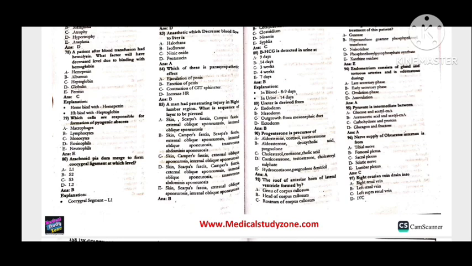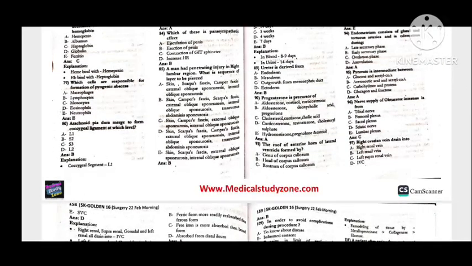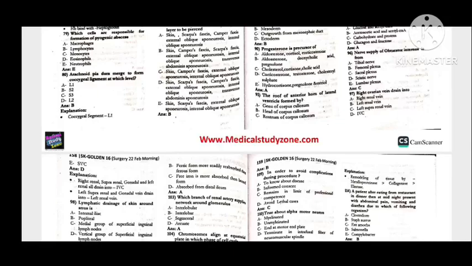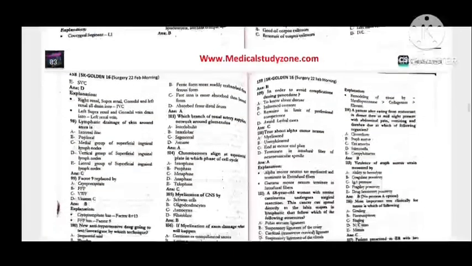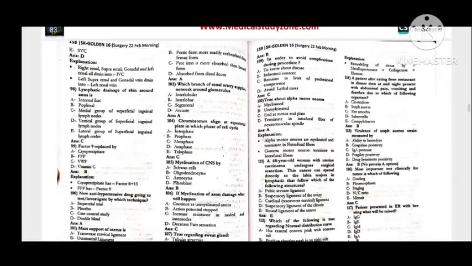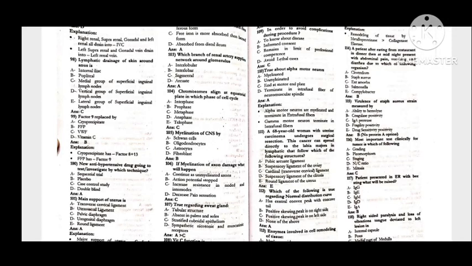95, pyruvate is the intermediate between glucose and acetyl CoA. 96, nerve supply of the obturator internus is from the sacral plexus. 97, the right ovarian vein drains into the inferior vena cava. 98, lymphatic drainage of the skin around the anus is to the medial group of the superficial inguinal lymph nodes, option C. Next, 99, factor 9 is replaced by FFP.